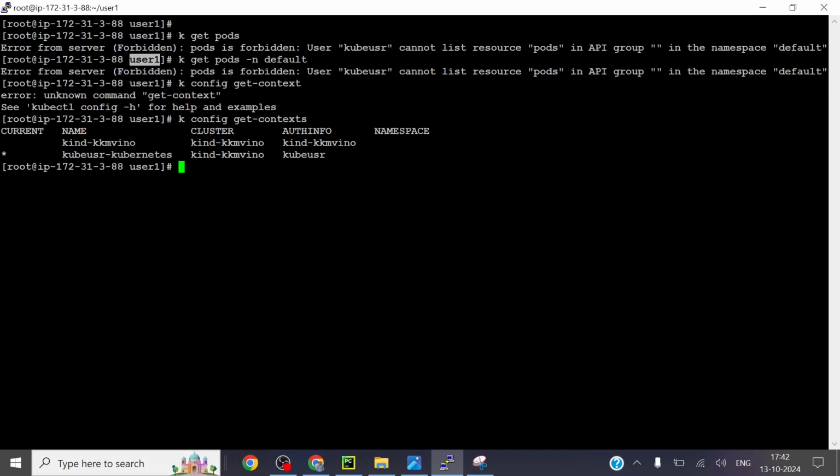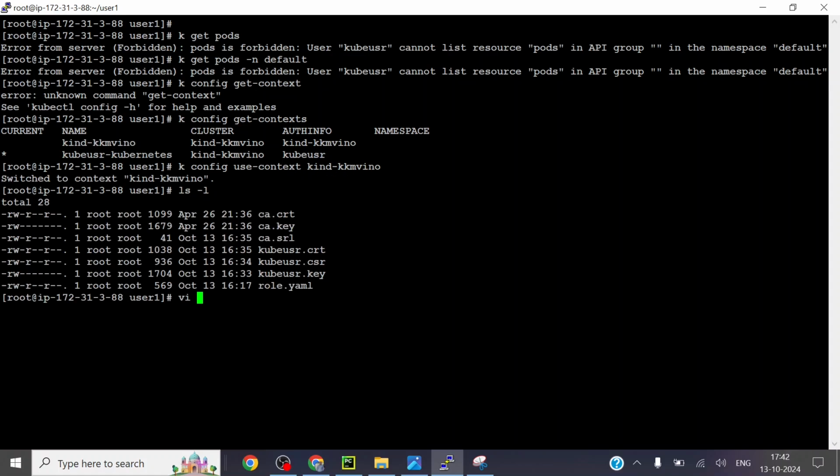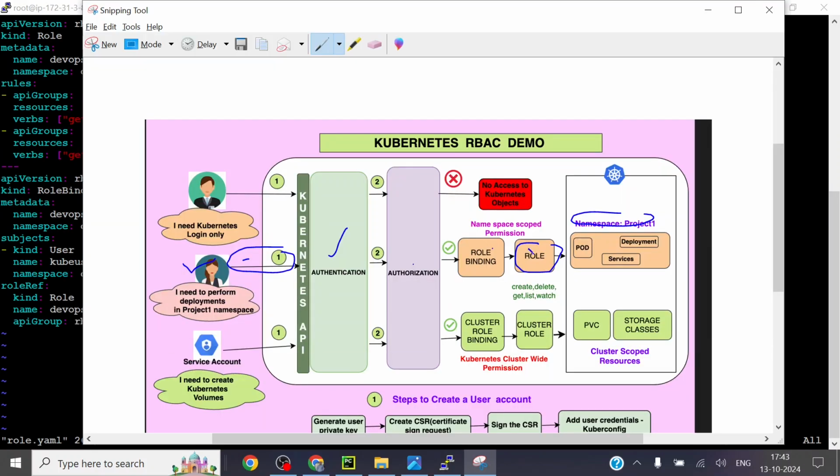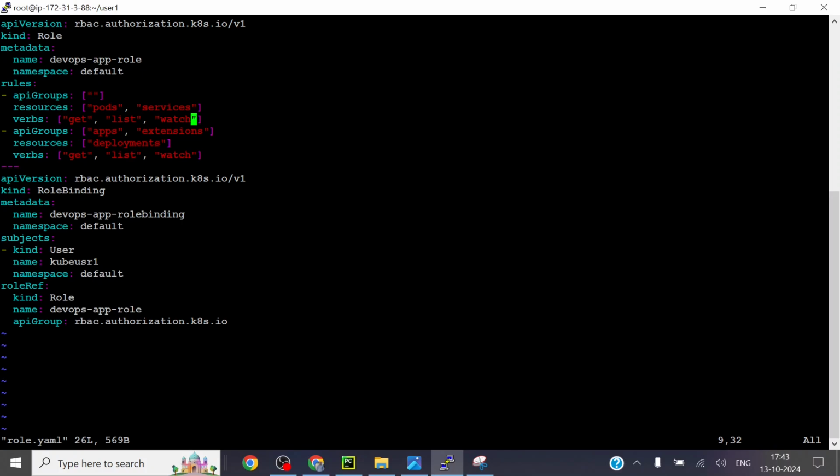Get context. Now, in order to assign permission, I need to jump into an admin user, right? kubectl config use-context, and the context name. Now I have a role YAML file. See, this is the binding, I'll show you. If you see here, my step is I'm going to create a role for assigning this user get and list permission to the pods in the default namespace.